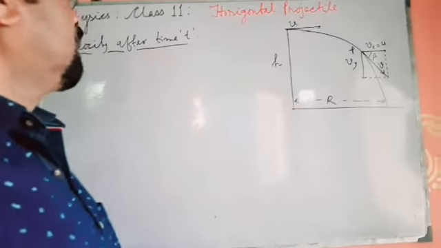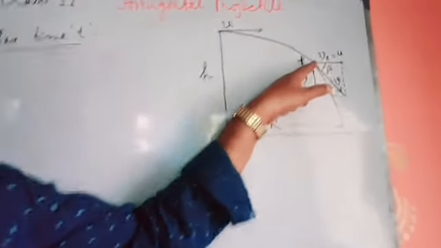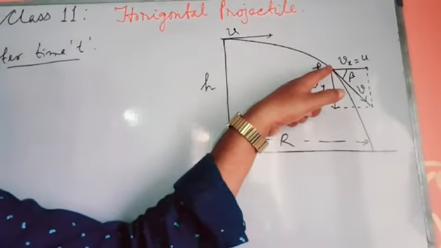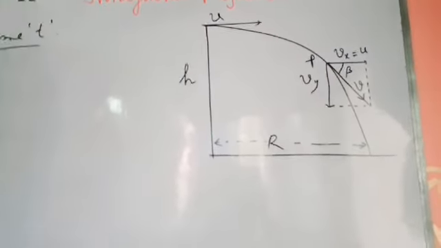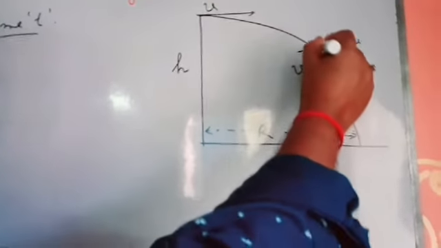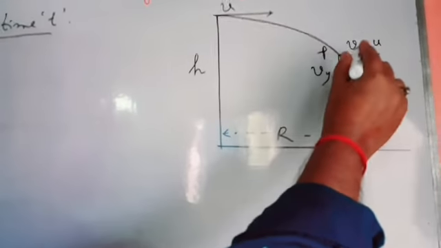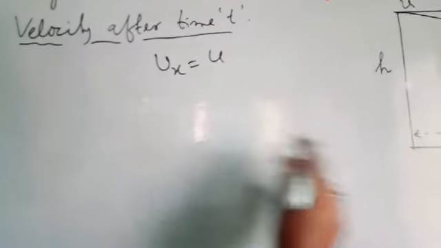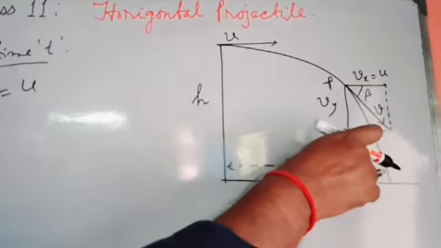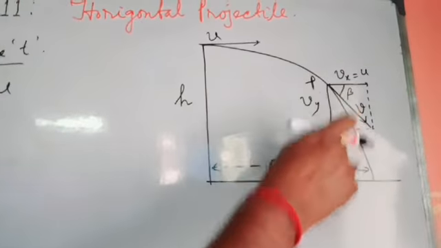Now we calculate the velocity after time t. So after time t, let this object be at P, where it will have two components of velocity. One is horizontal component, another is vertical component. Horizontal component always remains constant. So we can write Vx equal to u. Now vertical component, this one always will increase gradually because this is due to accelerated motion.